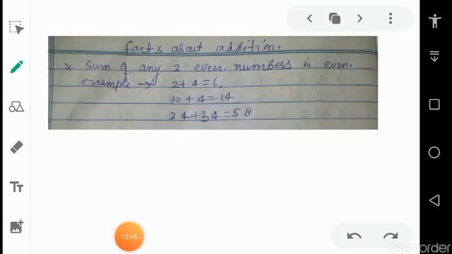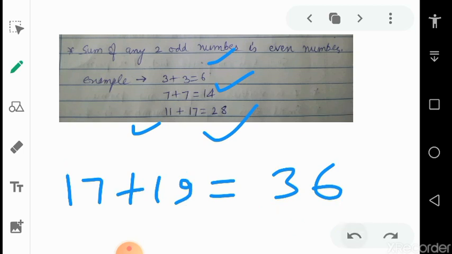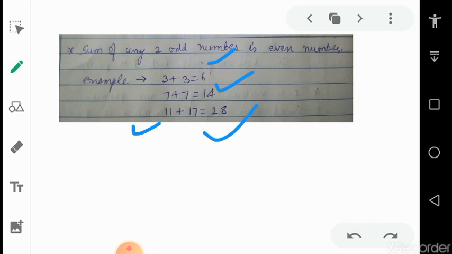Now see few examples. If we add 2 plus 4, both are even, you will get even. 10 plus 4, both are even, again you get even number. 24 plus 34, both are even and you get even number. Now about odd numbers. If 3 plus 3, the answer is again even number. If 7 plus 7, the answer is again even number.